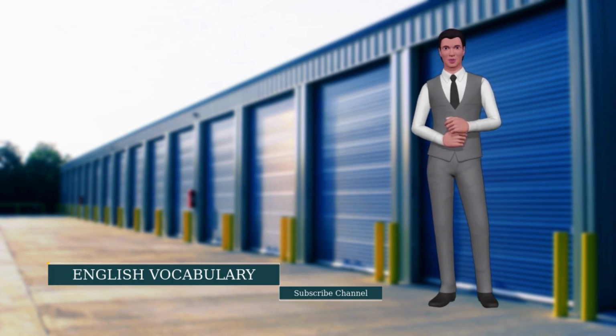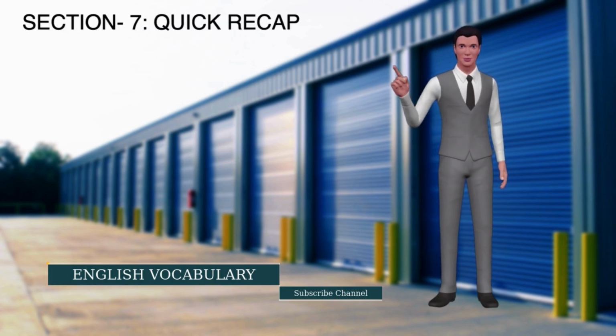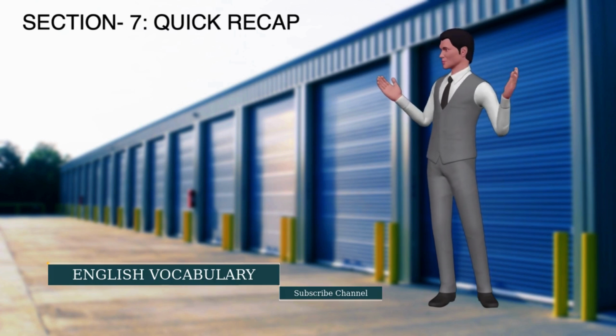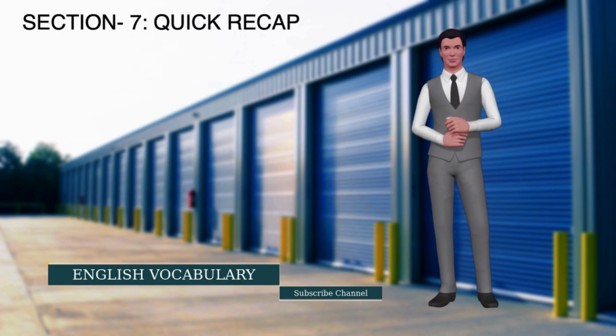Section 7. Quick recap. Today we learned vocabulary related to nature, weather, wildlife, and the environment, like ocean, desert, recycling, species, majestic, and more.